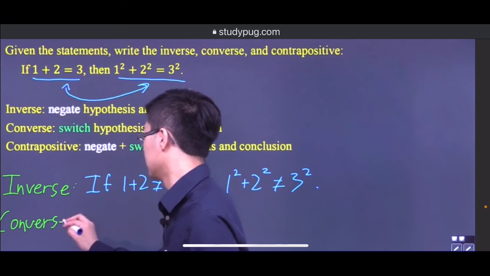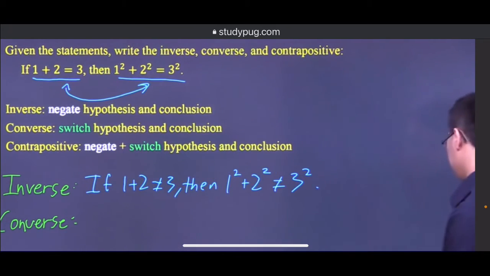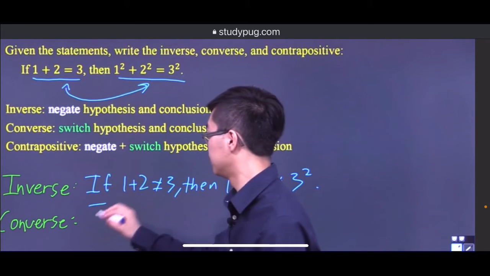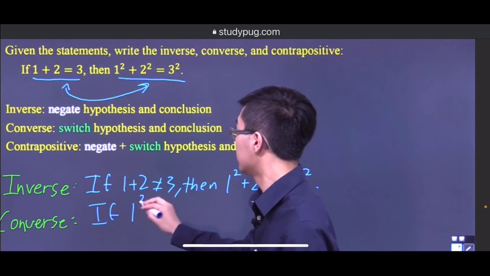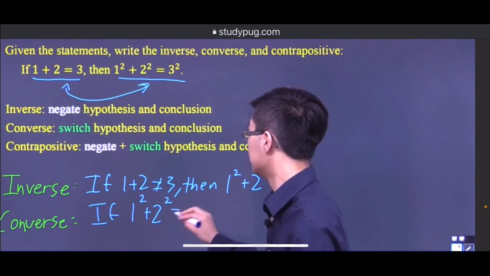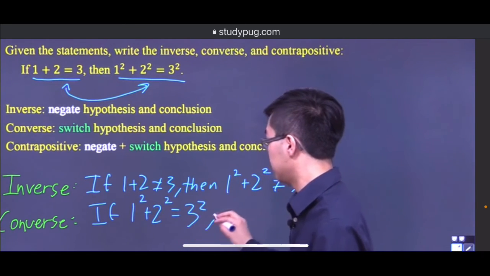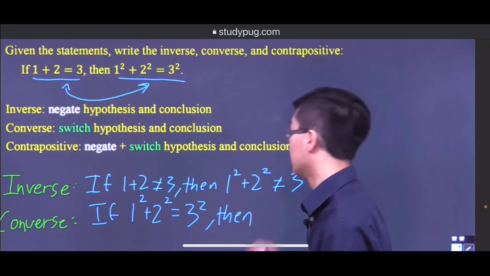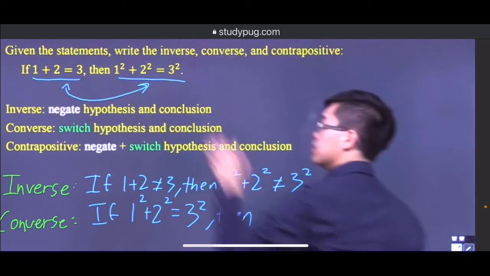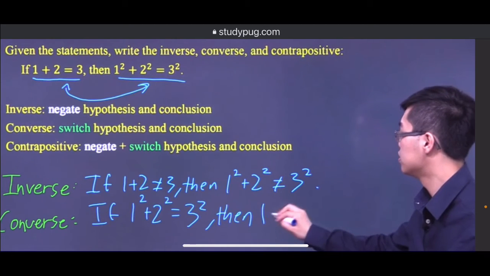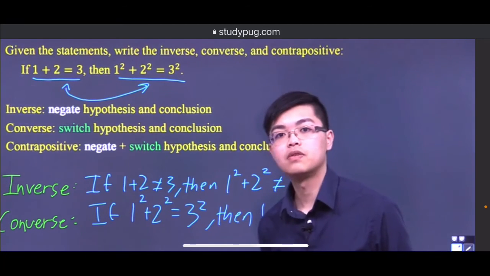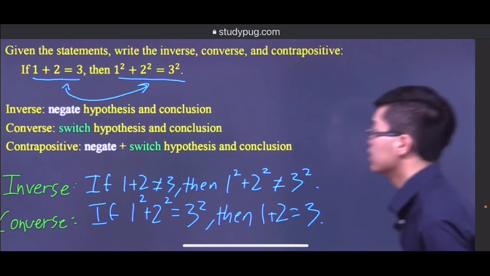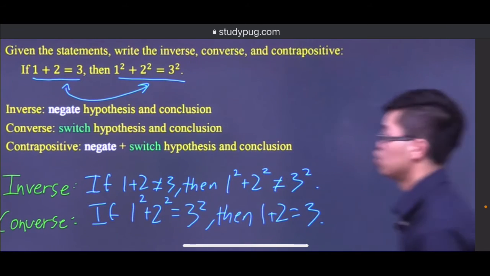So for our converse, we would have, if 1 squared plus 2 squared is equal to 3 squared, then 1 plus 2 is equal to 3. Okay, that's the converse, just switch them. Let's go ahead and take a look at the contrapositive now.